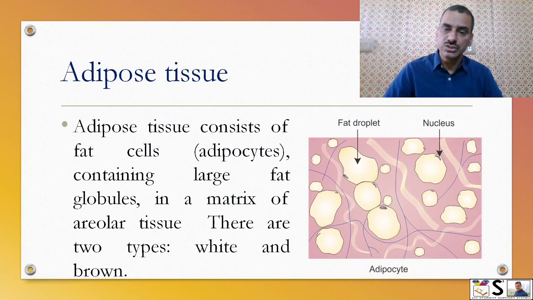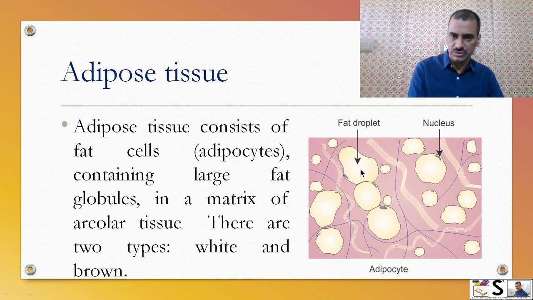Next is adipose tissue. Adipose tissue contains fat cells or adipocytes. Here you can see these are fat droplets, known as fat cells. They contain a lot of fat. They contain large fat globule in the matrix of this tissue. There are two types of adipose tissue, white and brown.